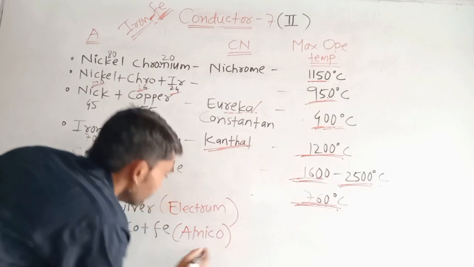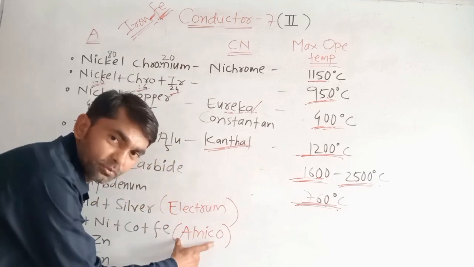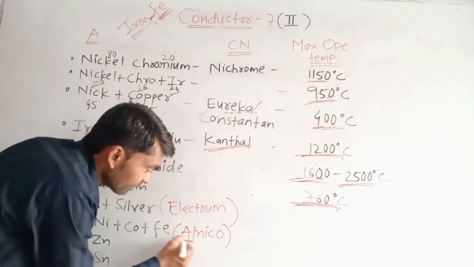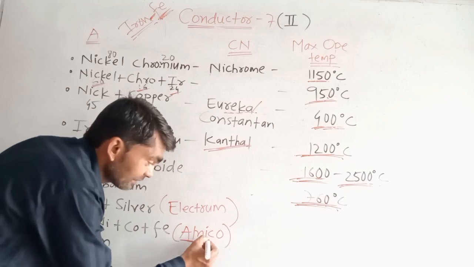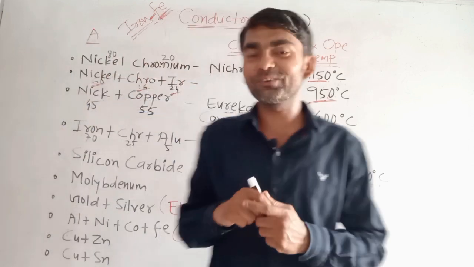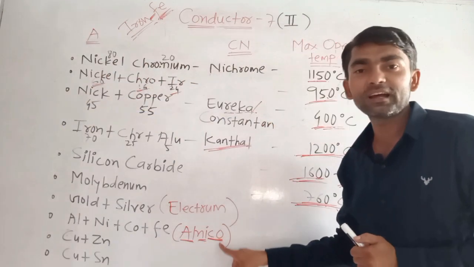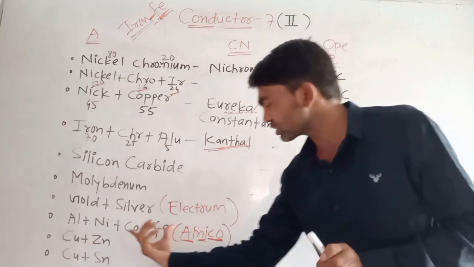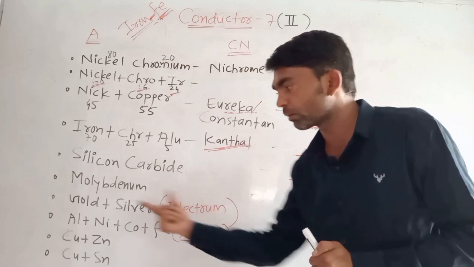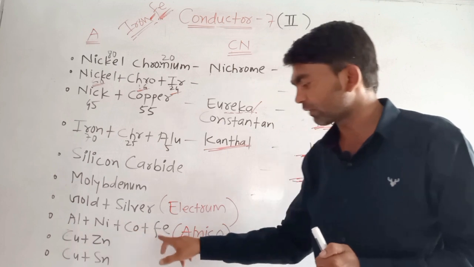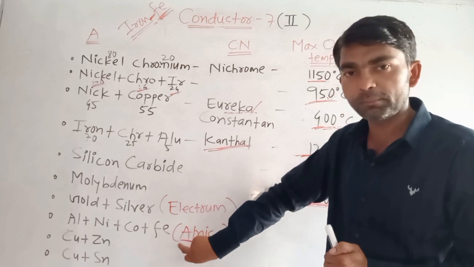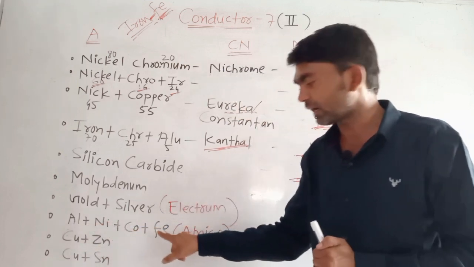Here also we can make the word out letter by letter. Okay, listen, look here. Alnico. Al means aluminium, Ni means nickel, Co means cobalt, and add their iron, guys. This is the composition for alnico. Electrum is the commercial name of gold and silver, and alnico is the commercial name for aluminium, nickel, cobalt, and iron.